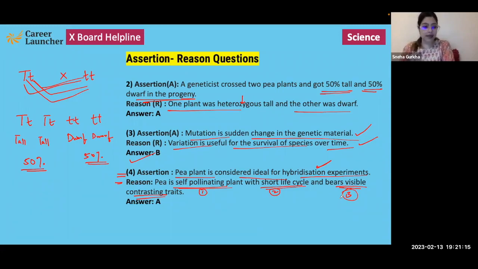It has a short life cycle, so it produces a large sample size, or it produces many generations over a small period of time, and it has contrasting characteristics, which makes the study of these characteristics very easy. So the reason is absolutely correct, and it is actually explaining why pea plant is considered ideal for hybridization experiments. So the answer will be A, option A. Both assertion and reason are correct, and reason is the correct explanation for assertion.